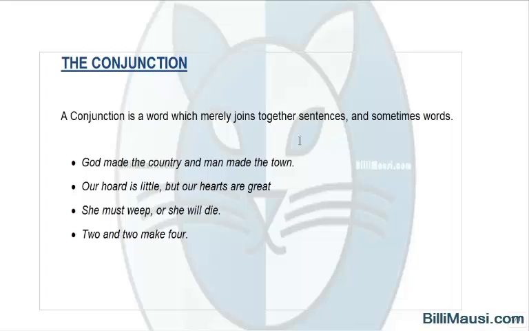What is written here? A conjunction is a word which merely joins. Please note the word merely. Merely joins together sentences and sometimes words. This merely is specifically given because they do not have any additional functions. They merely join two sentences.